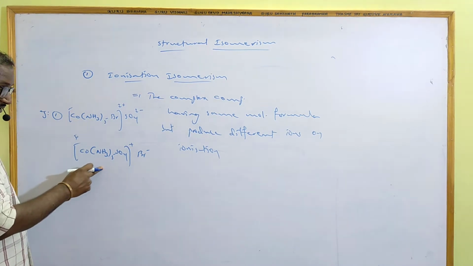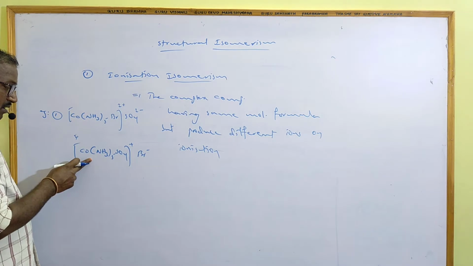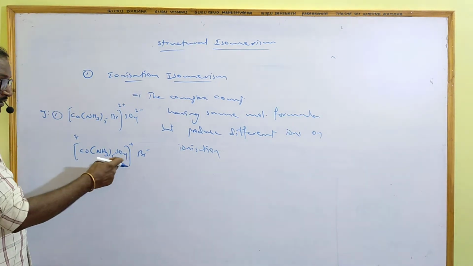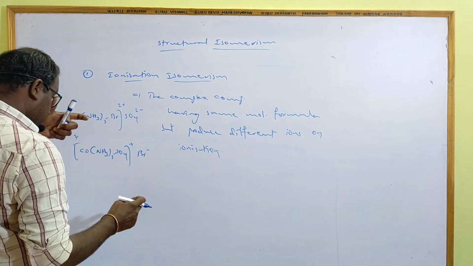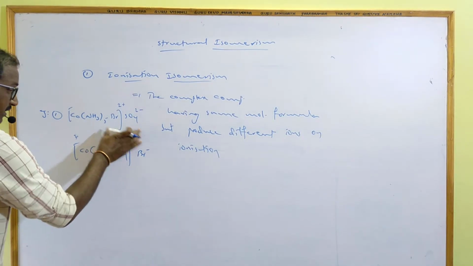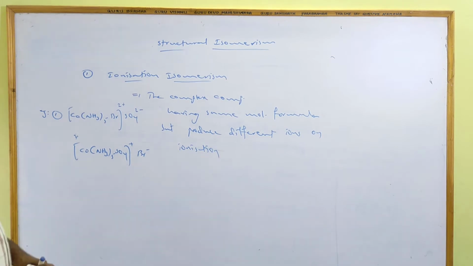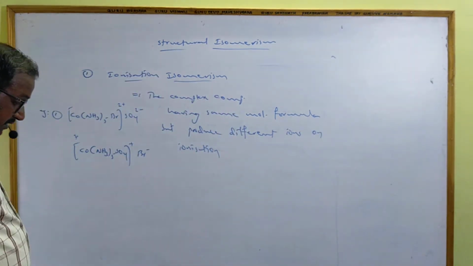The name of this one is pentaamminesulfatocobalt(III) bromide. The molecular formula is the same, but on ionization they give different ions.